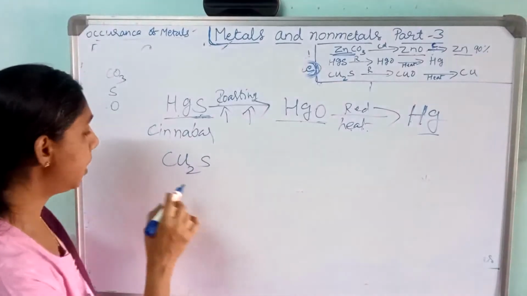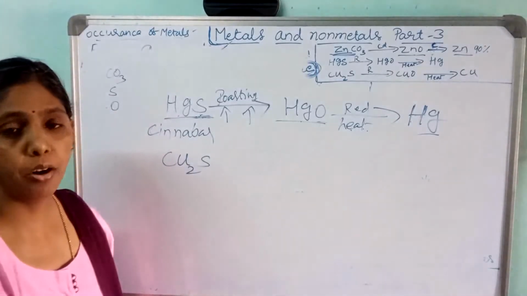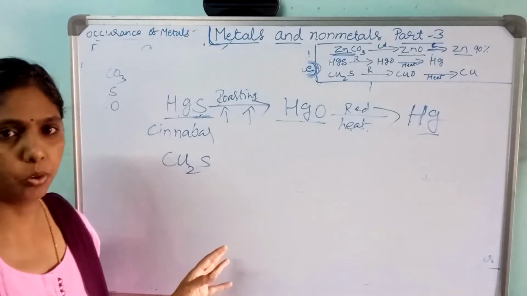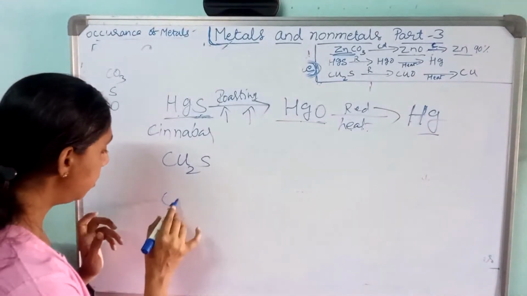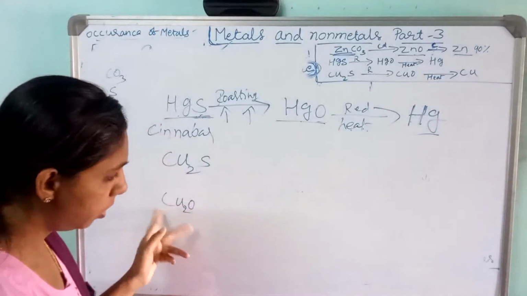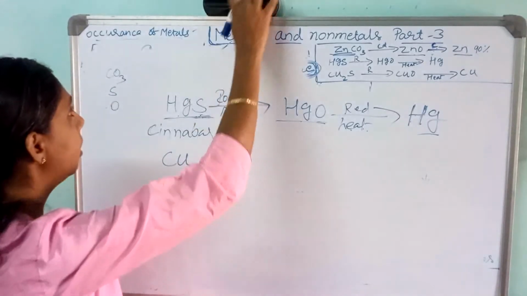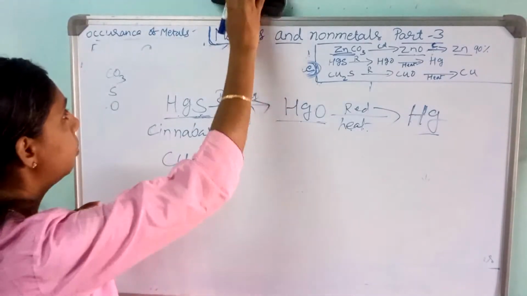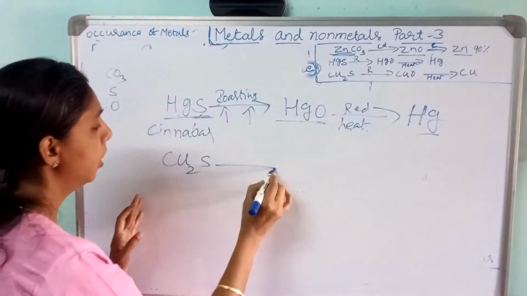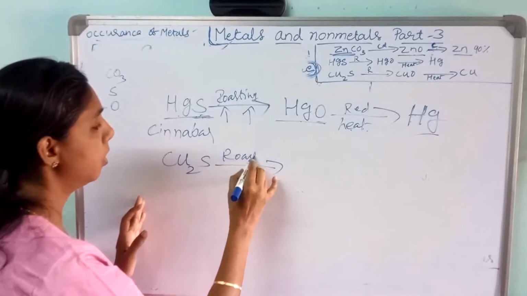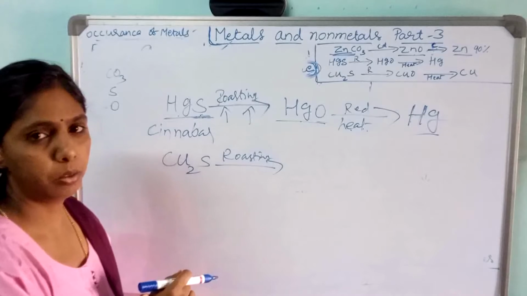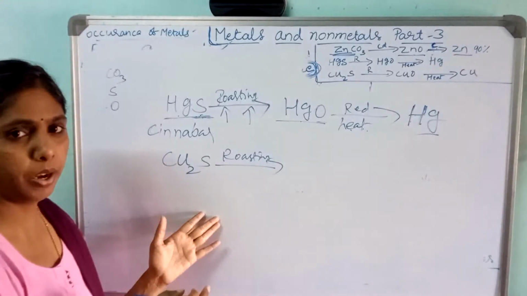Then come to the next one. Copper also occurs either in the form of sulfide ore or oxide ore, such as Cu2O. Here also the sulfide ore undergoes roasting. What do you mean by roasting? With more amount of air it will be heated.